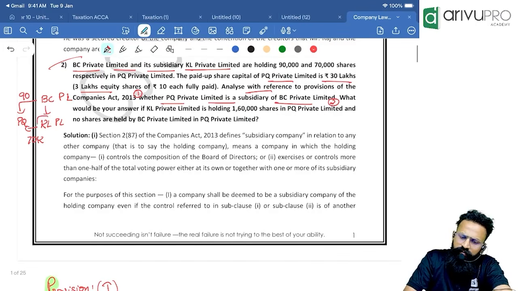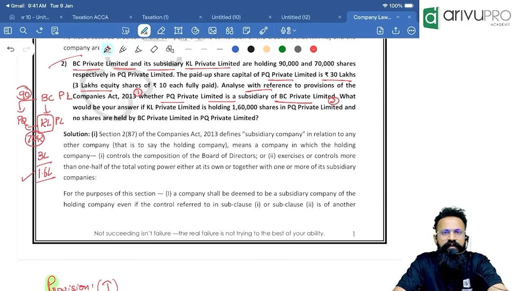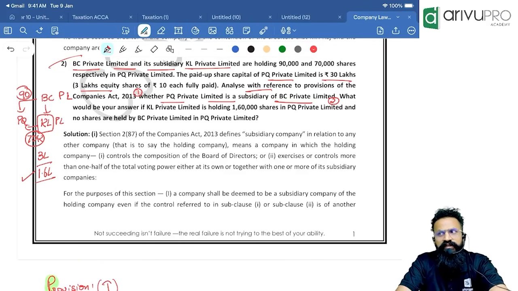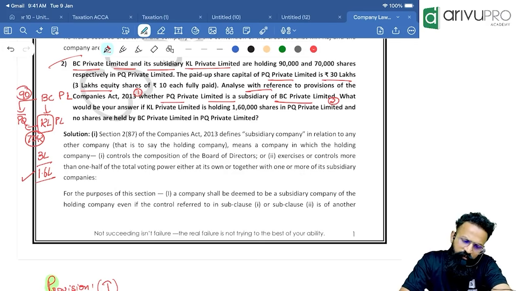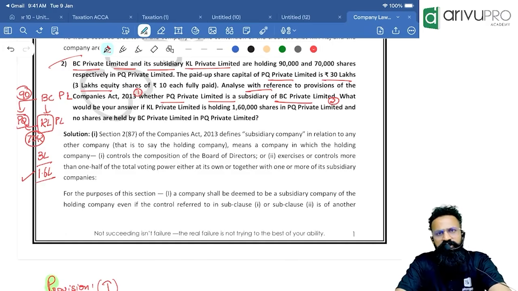See, the total paid up capital of PQ, they have given us 3 lakh shares. How much do BC and KL together hold? They are holding 90 plus 70, that is equal to 1.6 lakh. Half is 1.5. They are holding 1.6. Definitely they are holding more than 1/2, and because of this, we can say that yes, PQ Private Limited is a subsidiary company of BC Private Limited. That's my conclusion number 1.